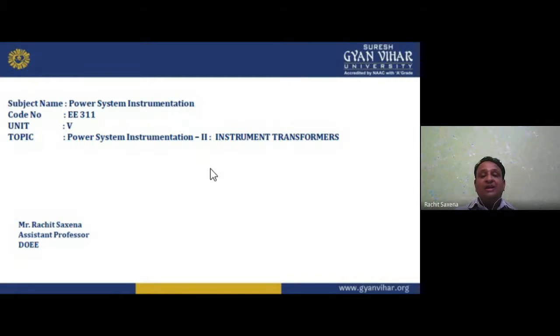Okay, then we have the thermistor, thermal resistors, resistance temperature detector (RTD), and the Hall effect. We also have the capacitance transducer, inductive transducer, piezoelectric transducer, and photovoltaic transducer cell. Then we have the potentiometer. So these are the different types of transducers we have studied in unit number 2.